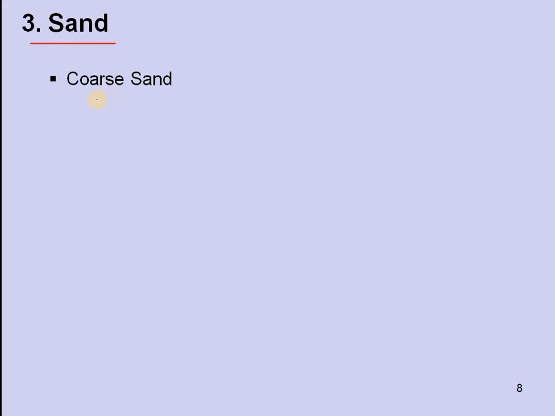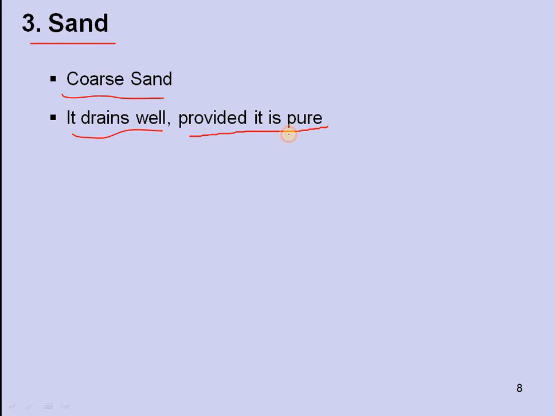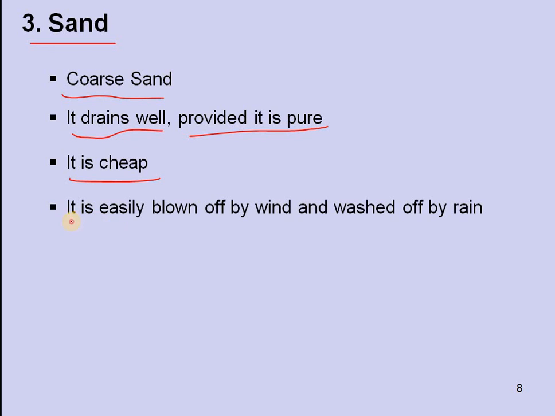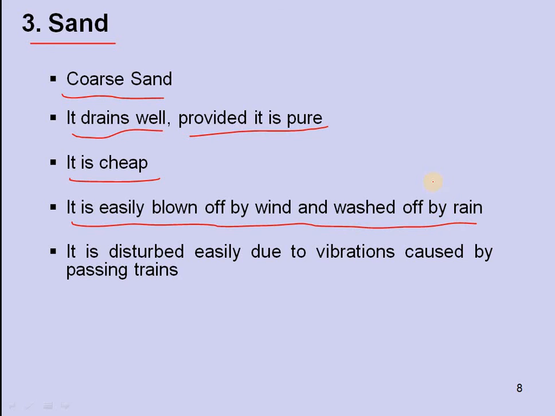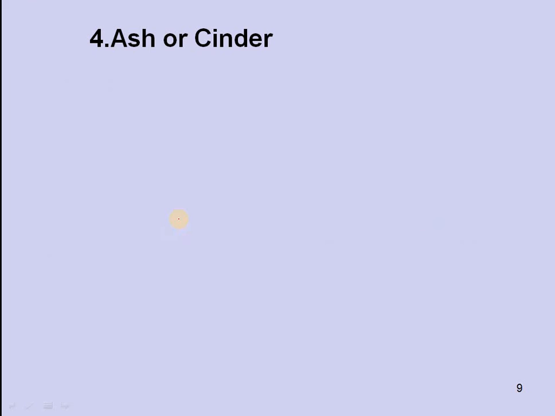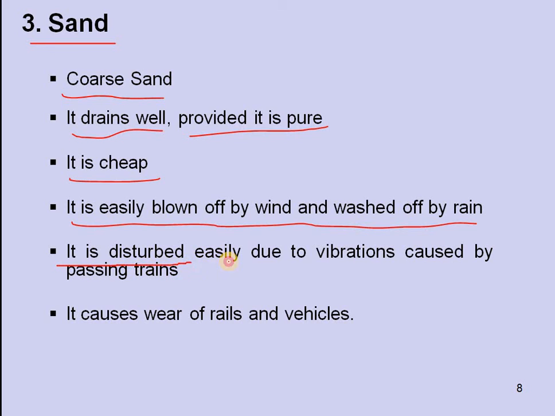Next one is sand, which is coarse sand. It drains well provided it is pure. It is cheap, but it is easily blown off by wind and washed off by rain. Another disadvantage is that it is disturbed easily due to vibrations caused by passing trains, and it causes wear of rails and vehicles. That is why we do not use sand much, but it is also one type of ballast material.